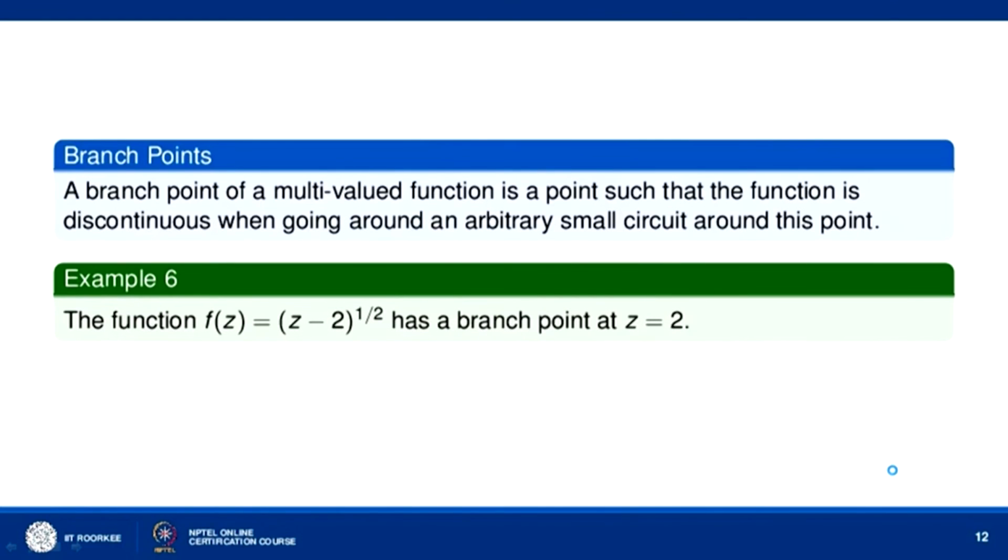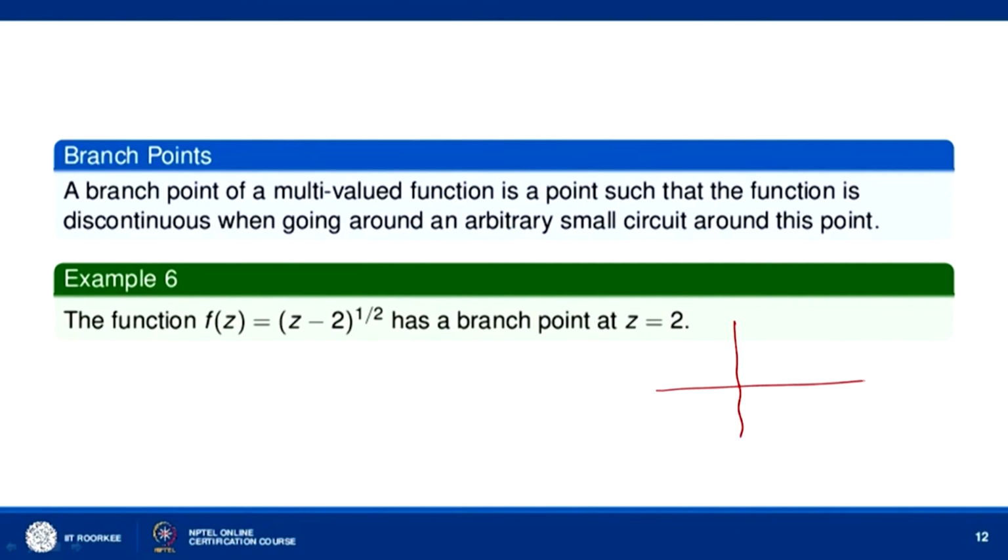Now, let us look at the branch point. A branch point of a multivalued function is a point such that the function is discontinuous when going around an arbitrarily small circuit around this point. Let us say, for example, F(z) equal to (z minus 2) to the power half. So, this is your z equal to 2. Let us take a point A. Say this angle is theta 1. Then let us say w equal to (z minus 2) to the power half. This is theta.